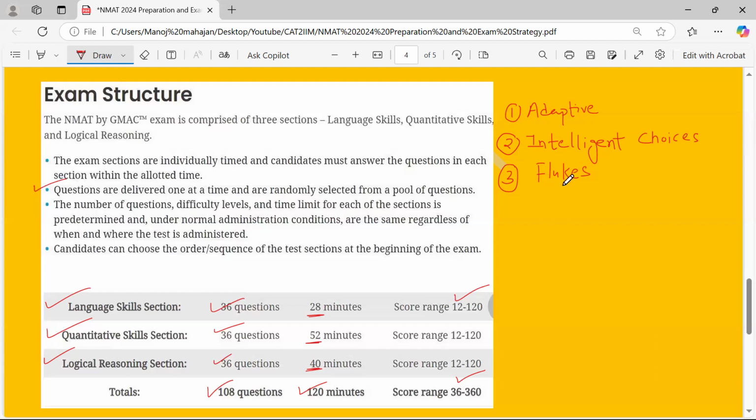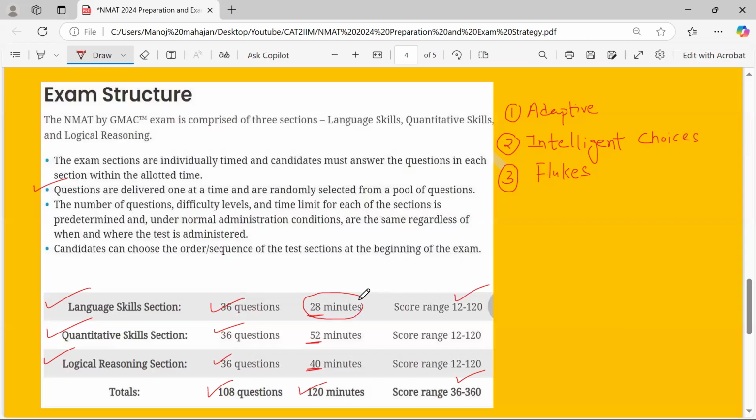And of course, you have to go for flukes. Let me give one example. You have 36 questions and 28 minutes in the language skills. You may be able to do somewhere close to, let's say, 25 to 28 questions. You are able to solve them and reach till that part. But the remaining, let's say around 8 to 9 questions, you are not able to reach.